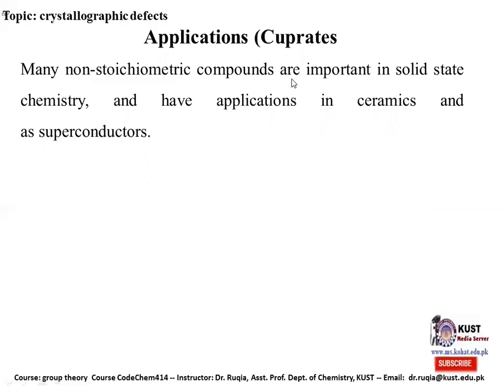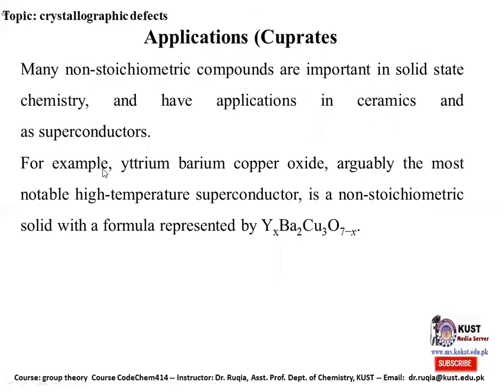Many non-stoichiometric compounds are important in solid state chemistry and have application in ceramics and superconductors. For example, yttrium barium copper oxide, the most notable high-temperature superconductor, is a non-stoichiometric solid with the formula represented by this. In this, we represent the ratio of the yttrium by x, barium are 2 atoms, and copper are 3, and the oxygen is also variable. We represent it by 7 minus x. So this is a non-stoichiometric compound, and it has use as a superconductor.